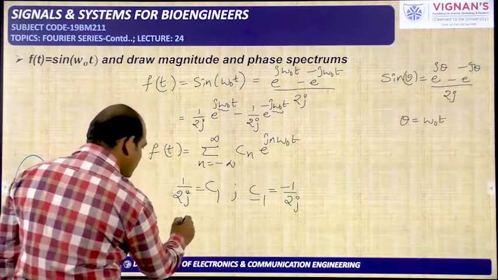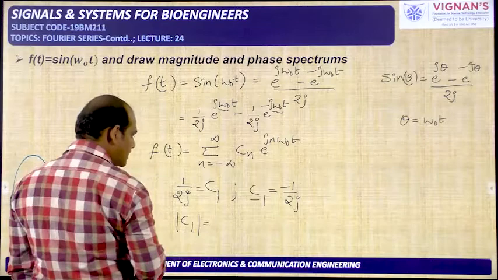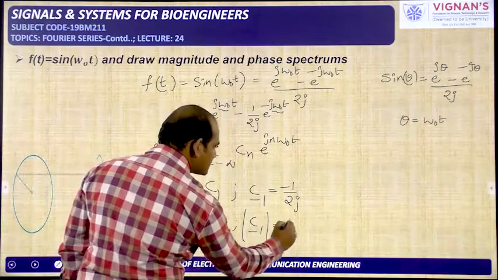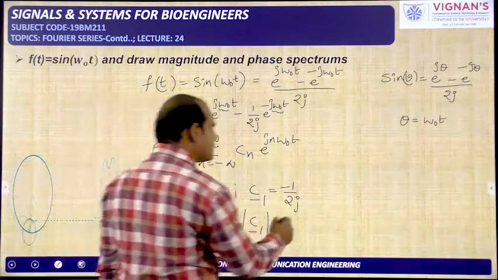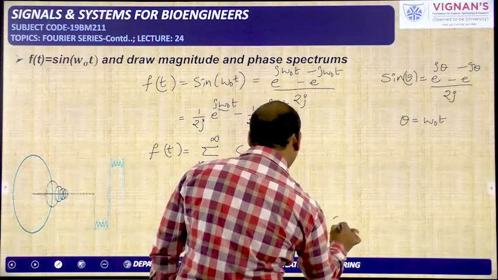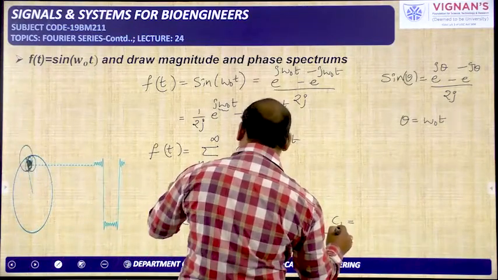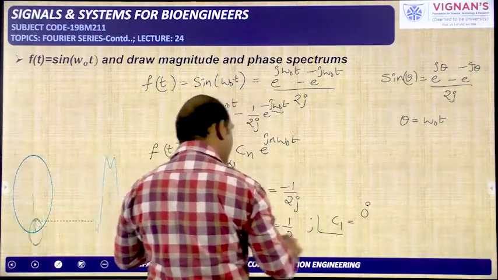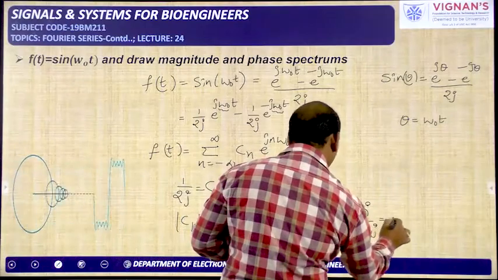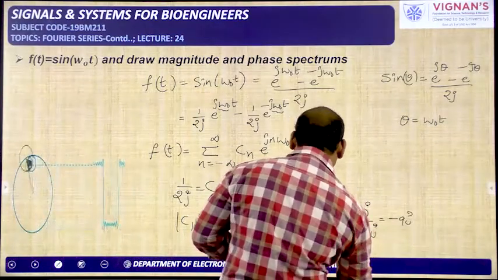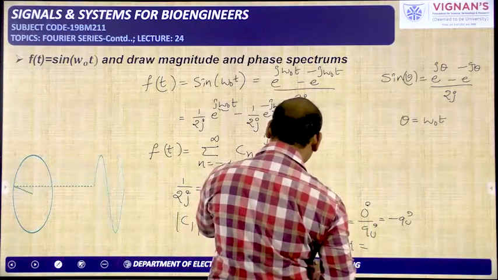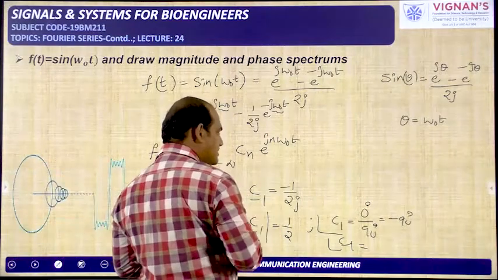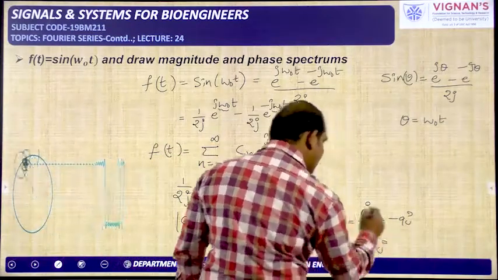If you take magnitudes for these two, magnitude of C1 is equal to 1 by 2, and magnitude of C minus 1 is also 1 by 2. If you take the phase of C1, in the numerator only the real part is there, and remember 90 degrees is there for j, so it is equal to minus 90. And the angle of C minus 1: minus 1 can be written as j square, so j square by j means j, which is nothing but 90 degrees.